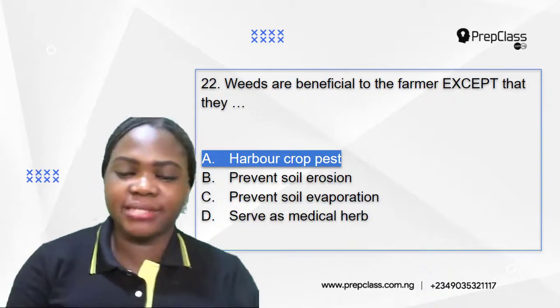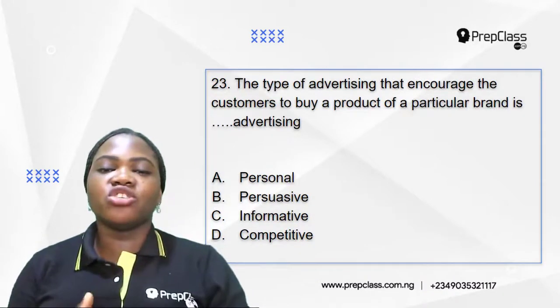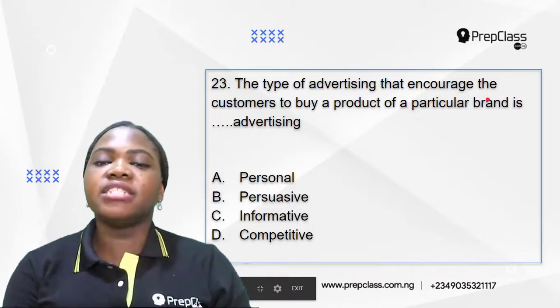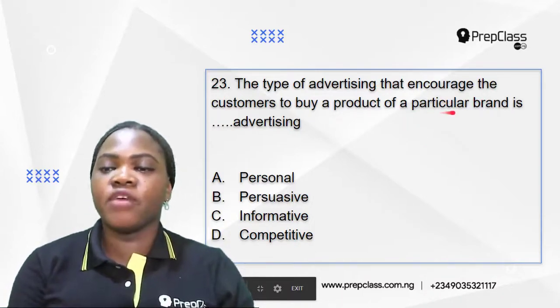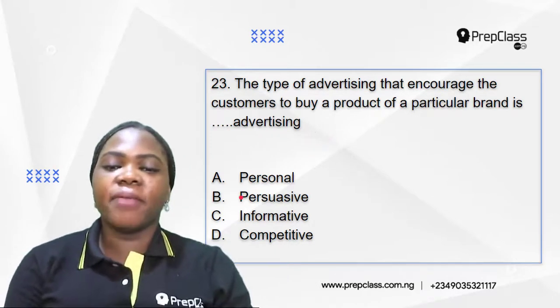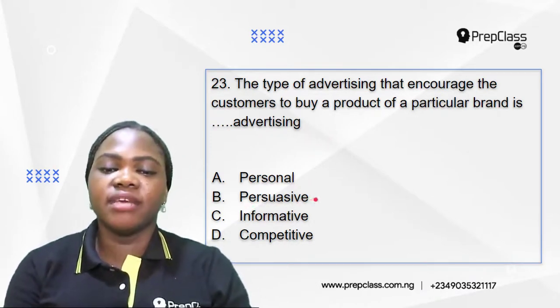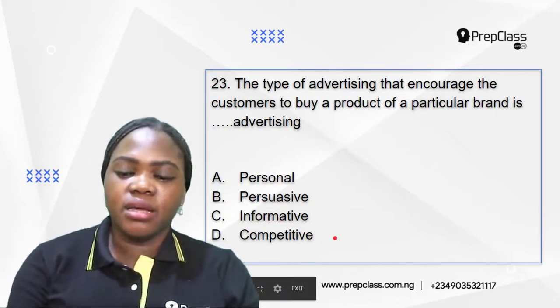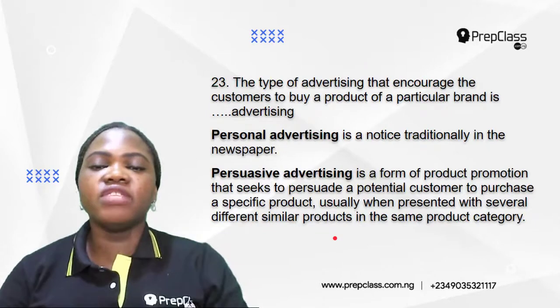Harbor crop pests. Now let's move on to question 23. The type of advertising that encourages the customers to buy a product of a particular brand is dash advertising. A. Personal. B. Persuasive. C. Informative. D. Competitive. So which of these is correct?